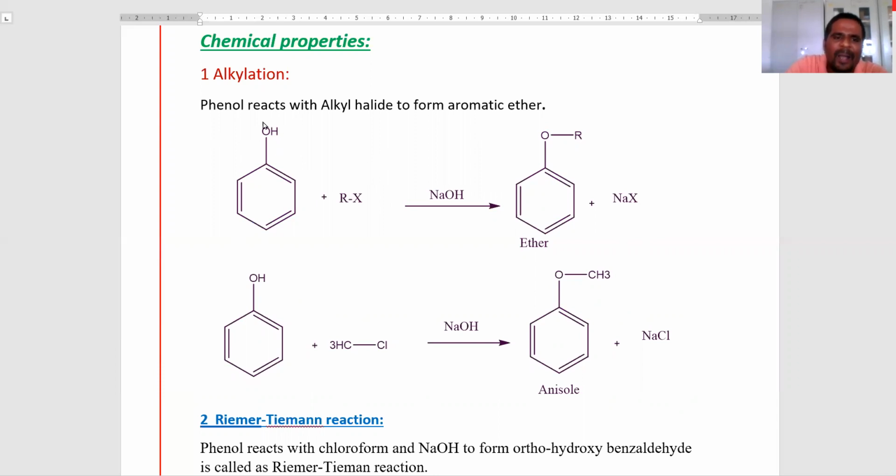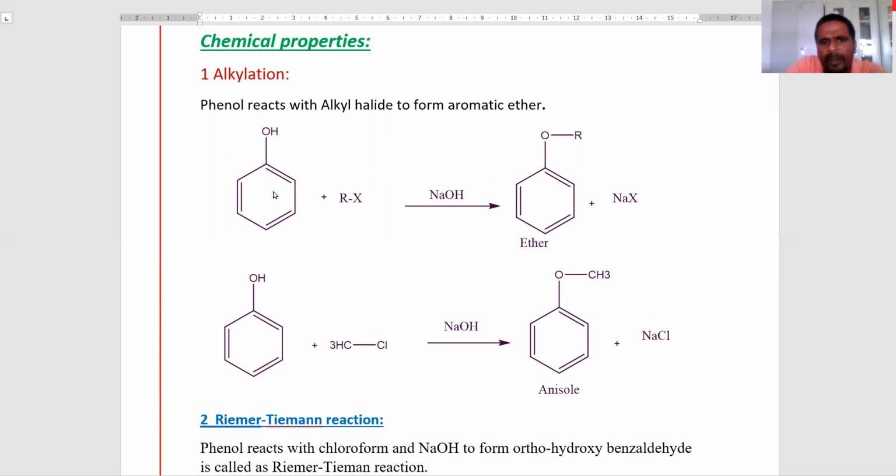Here in phenols, the hydroxy group is a ring activating group. It means the electrophile enters the ortho and para positions. Generally, phenols react with alkyl halides to form aromatic ethers. Here, oxygen-hydrogen bond cleavage takes place.